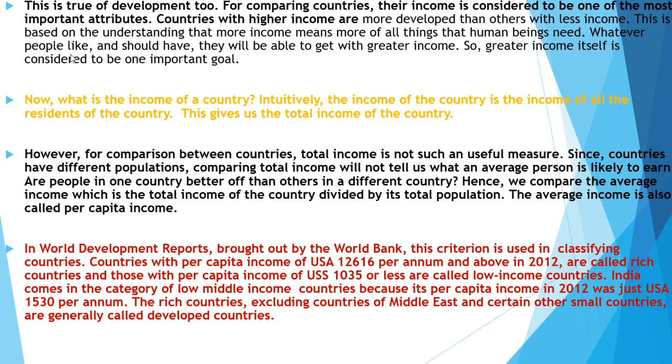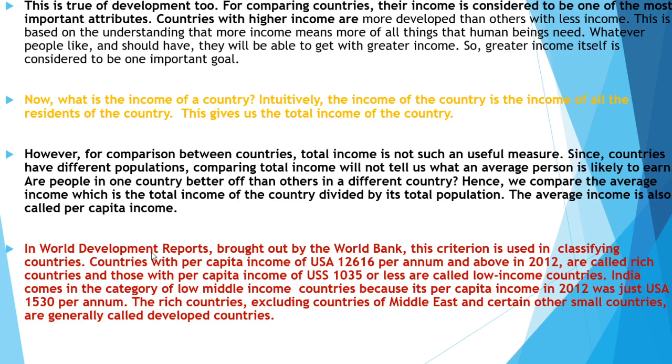Now coming to the next thing: however, for comparison between countries, total income is not such a useful measure. Since countries have different populations, comparing total income will not tell us what an average person is likely to earn, or whether people in one country are better off than in a different country. Hence we compare the average income, which is the total income of the country divided by its total population. The average income is also called per capita income.